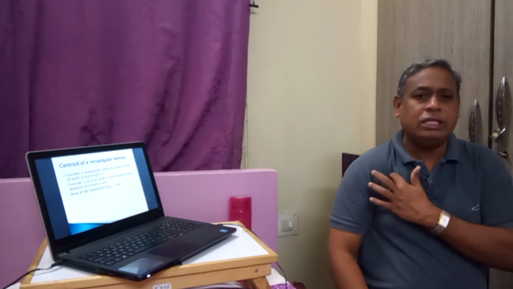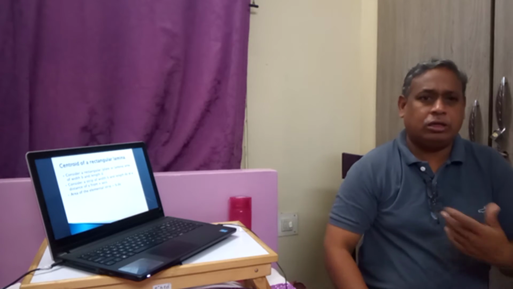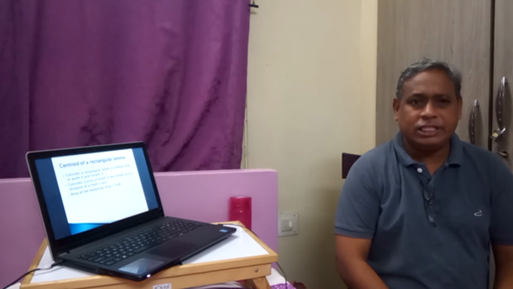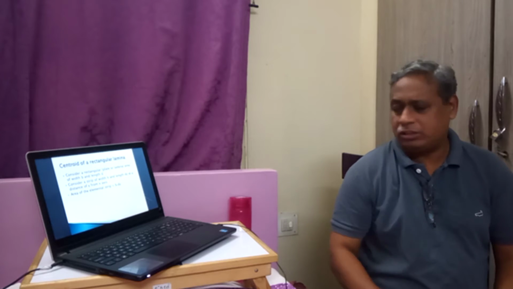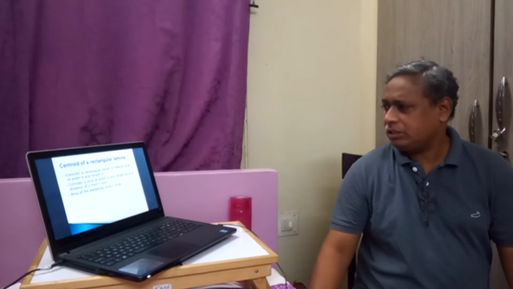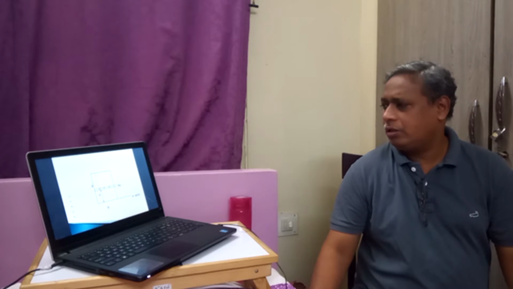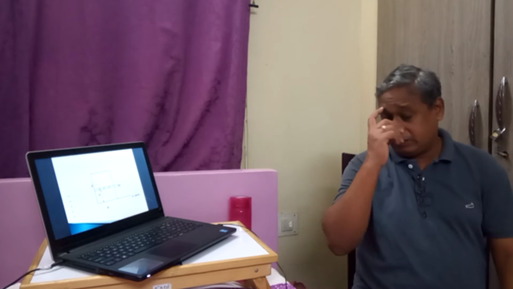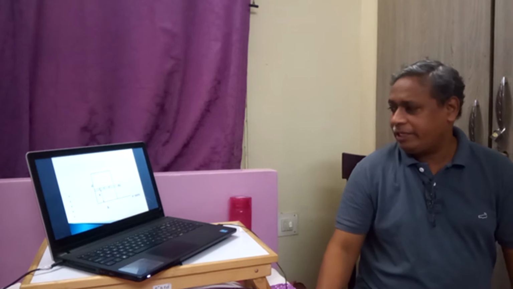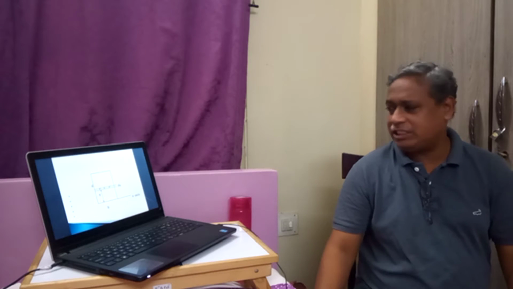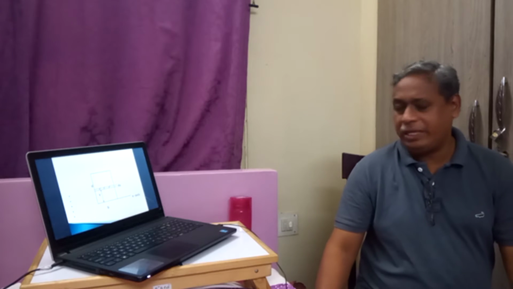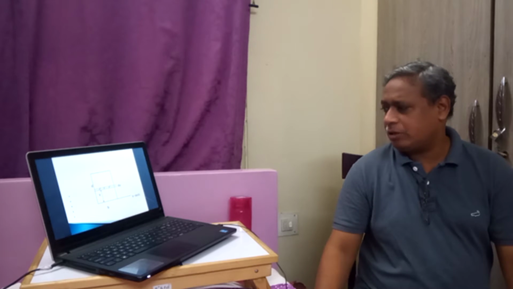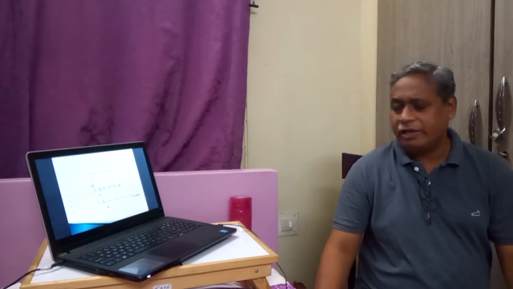So we use the mathematical solution for finding centroids. Let us consider this plate of breadth B and depth D, that is, height D and width B, lying on the x-axis.